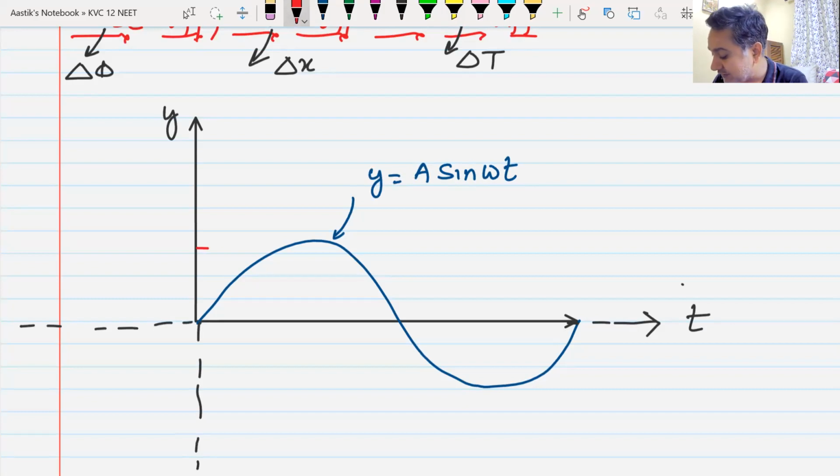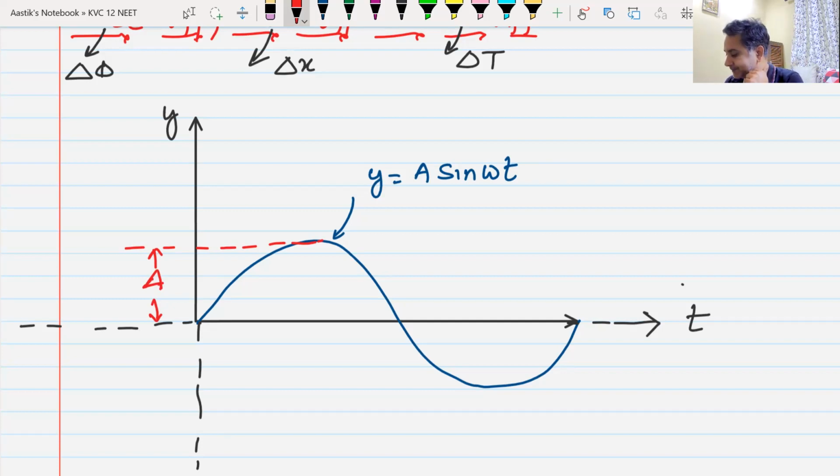Yes, sir. This is the maximum distance it goes up. So this is known as what? You already told me that. Yeah, this is known as the amplitude A, maximum displacement. Yes or no? Yes, sir.